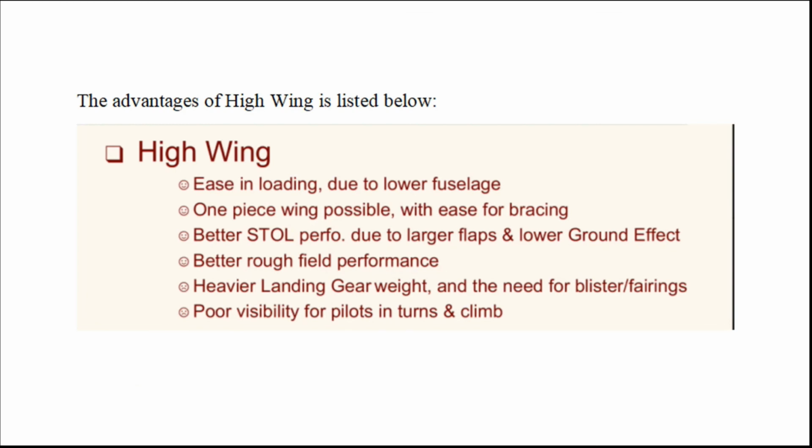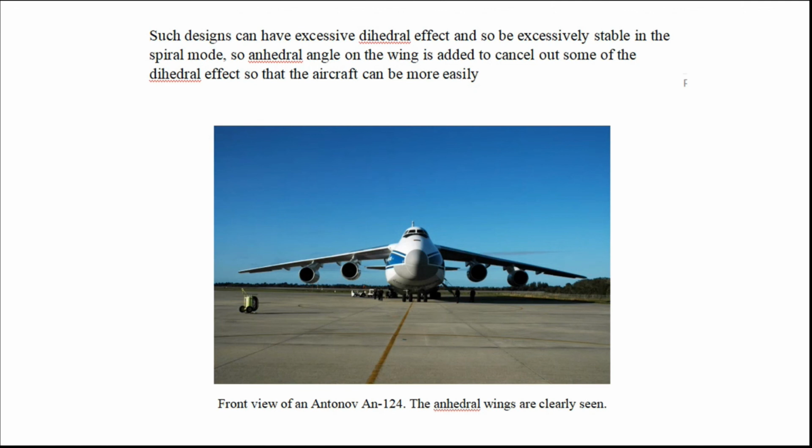As far as wing planform is concerned, the wing configuration we have chosen is high mounted dihedral wings. The high mounted wing is above the aircraft's center of gravity, which confers extra dihedral force due to the pendulum effect. The advantages of high wing can be seen from the slide. Such designs can also have excessive dihedral effect and so be excessively stable in the spiral mode. So anhedral angle on the wing is added to cancel out some of the dihedral effect so that the aircraft can be more easily handled.